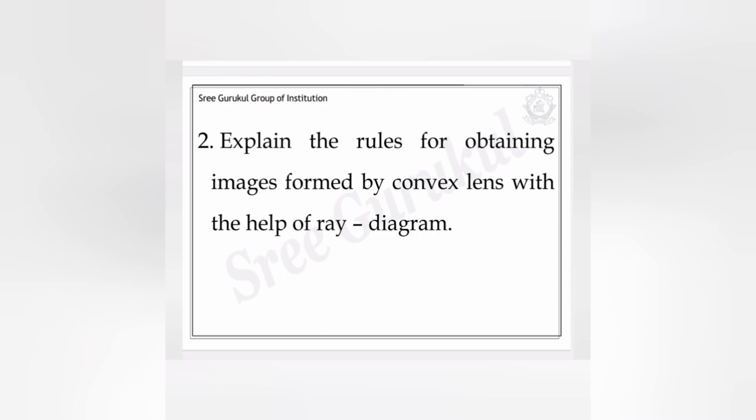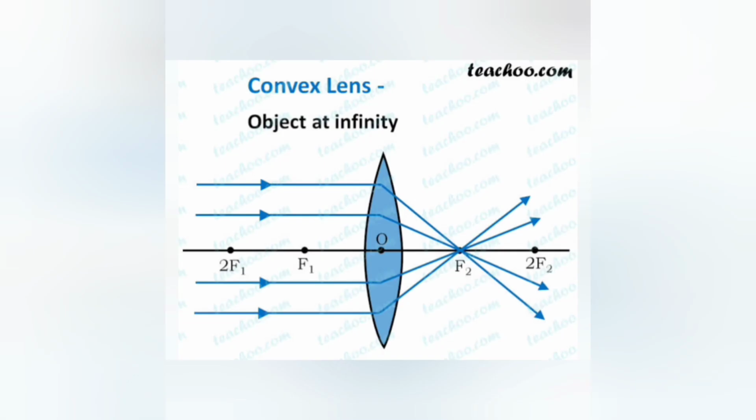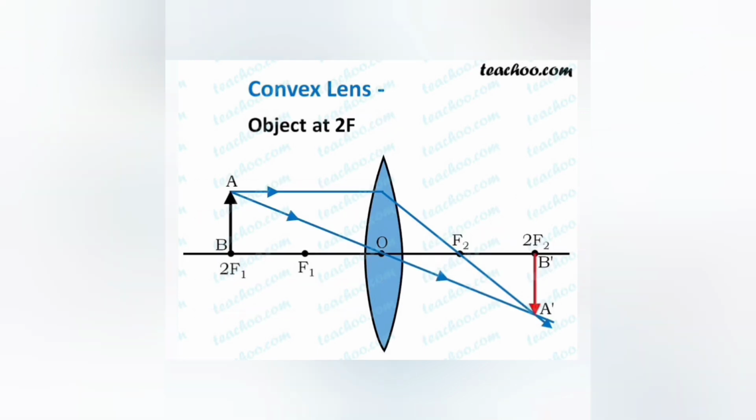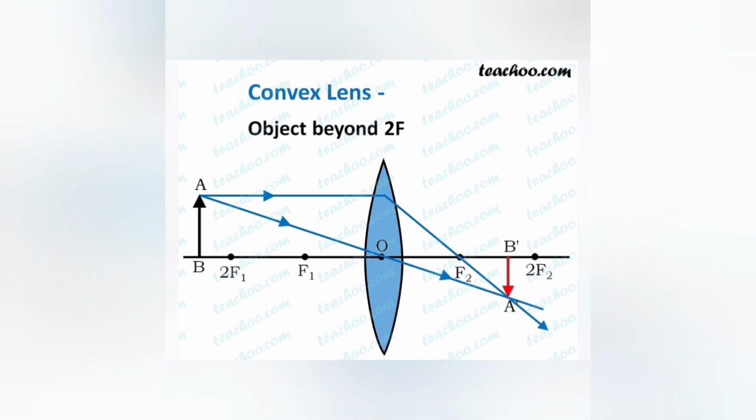And one more 5 marks question can come from ray diagrams. Ray diagrams are very important. So the question will be like this. Explain the rules for obtaining images formed by a convex lens with the help of a ray diagram.